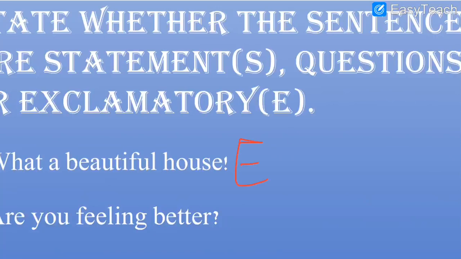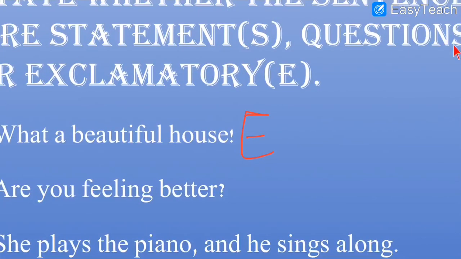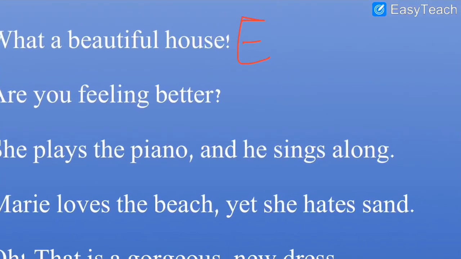Then moving on ahead, next one: Are you feeling better? Is it an exclamatory sentence? No, it is not an exclamatory sentence, it is a question, because for questions we write Q, and now we will write Q over here.